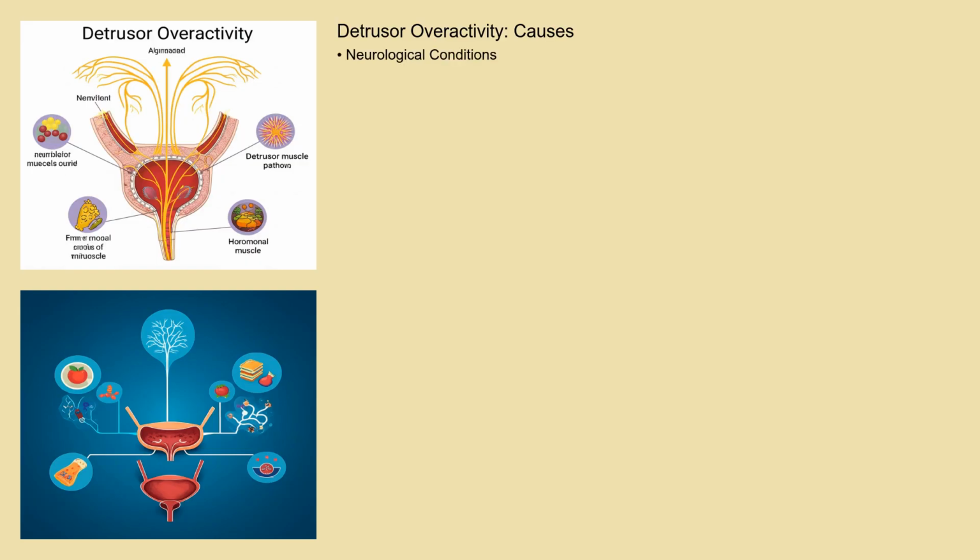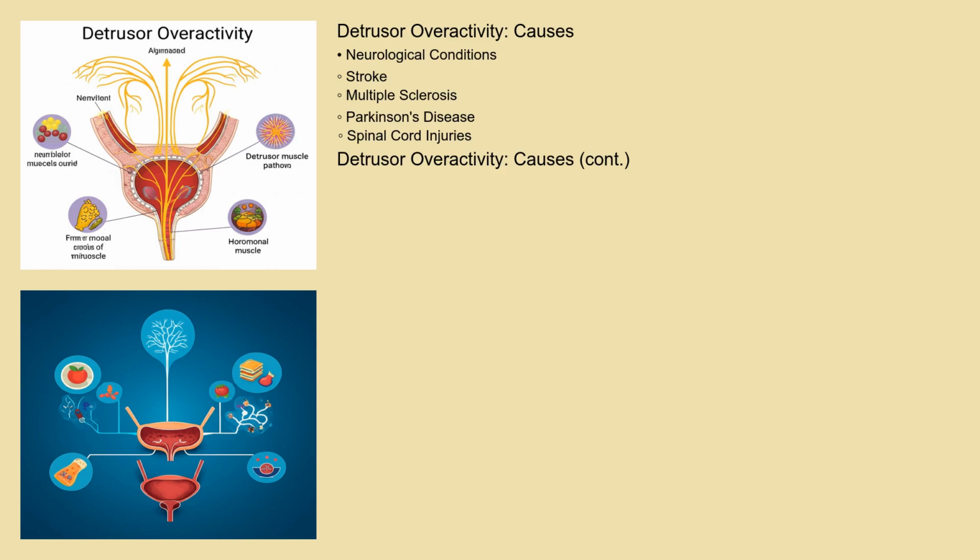The causes can be quite diverse. Sometimes there's a clear neurological link stemming from conditions like stroke, multiple sclerosis, Parkinson's disease, or spinal cord injuries. These conditions disrupt the brain's control over bladder function. However, in many cases, the cause is idiopathic, meaning we simply don't know why it occurs.